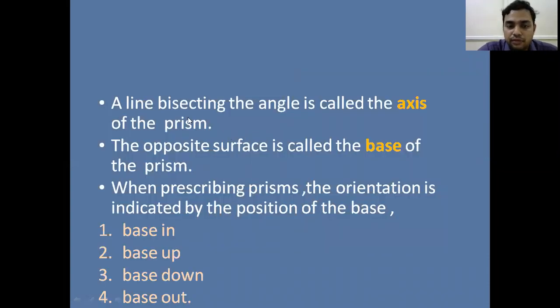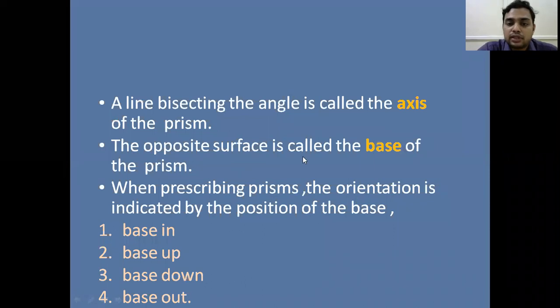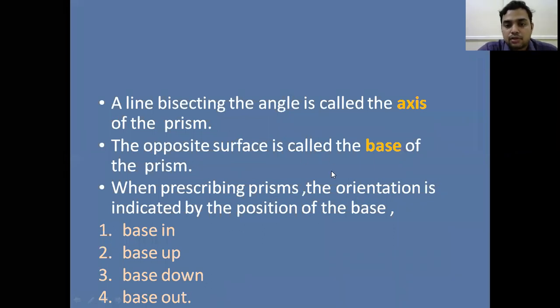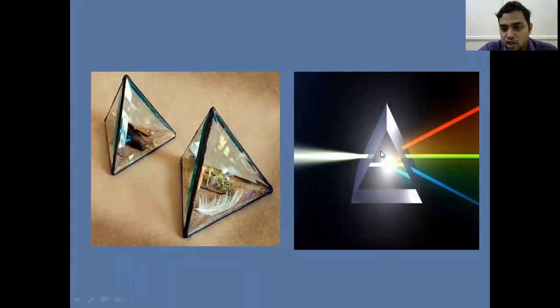If we draw a line bisecting the angle, we call it the axis of the prism. The opposite surface is called the base of the prism. So the surface which is opposite to the angle, we call the base. This is the base, and the line which is bisecting the angle, we call the axis. So this is about the prism.